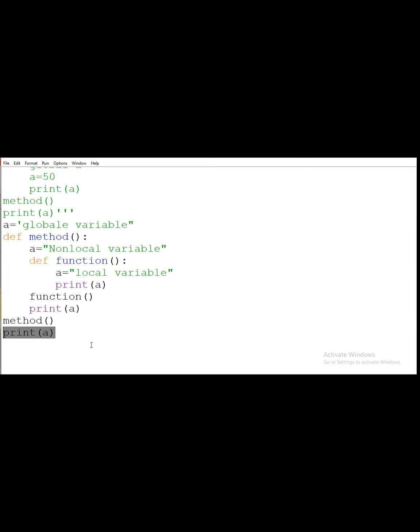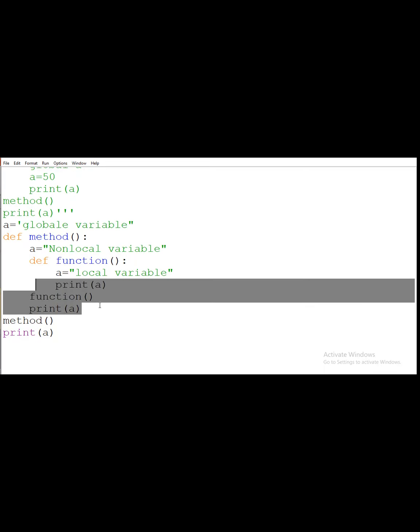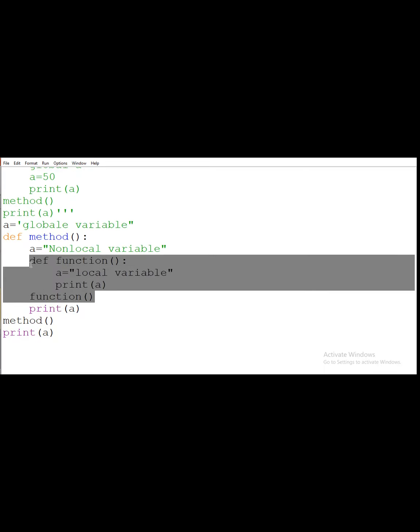So can anyone tell what will be the output? Now here we are declaring the whole program with the nonlocal keyword. We are not declaring a global keyword in our program. First I am defining the variable declaration. In that I am taking one method, and in that one more function, and we call it inside, so this line of program will be local scope.